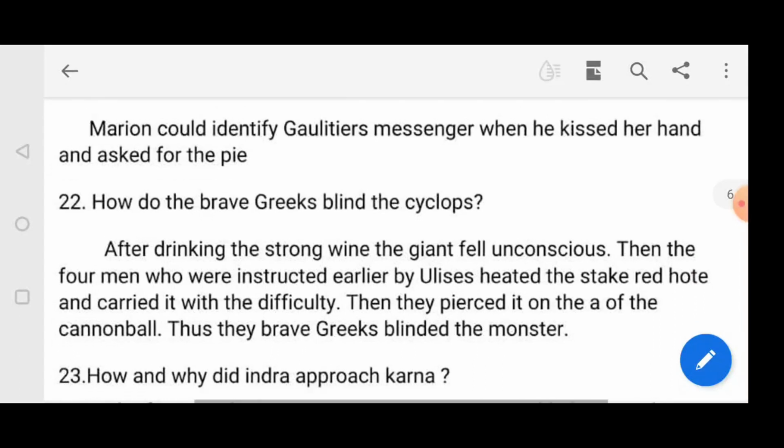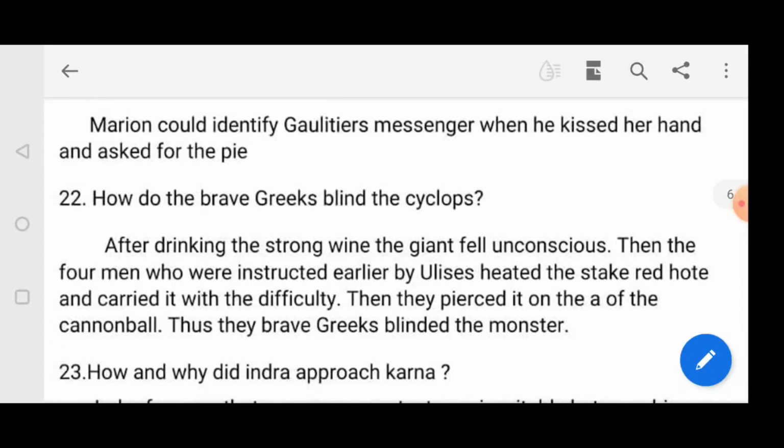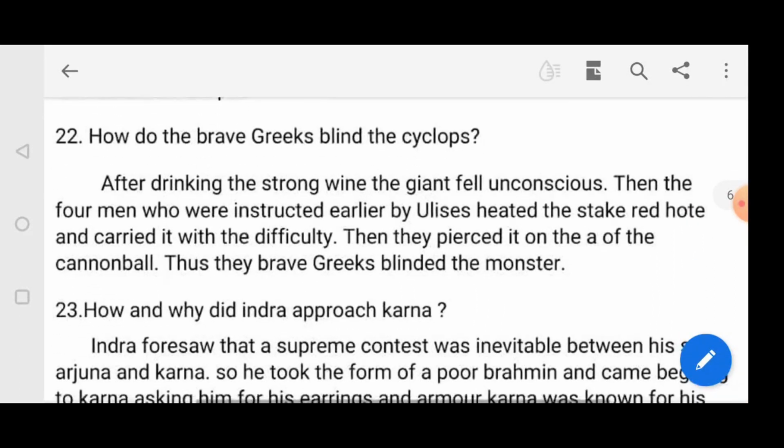Next question: how did the brave Greeks blind the Cyclops? After drinking the strong wine, the giant fell unconscious. Then the 4 men who were instructed earlier by Ulysses heated the stake, lifted and carried it with difficulty. Then they pierced it into the eye of the cannibal. Thus the brave Greeks blinded the monster.